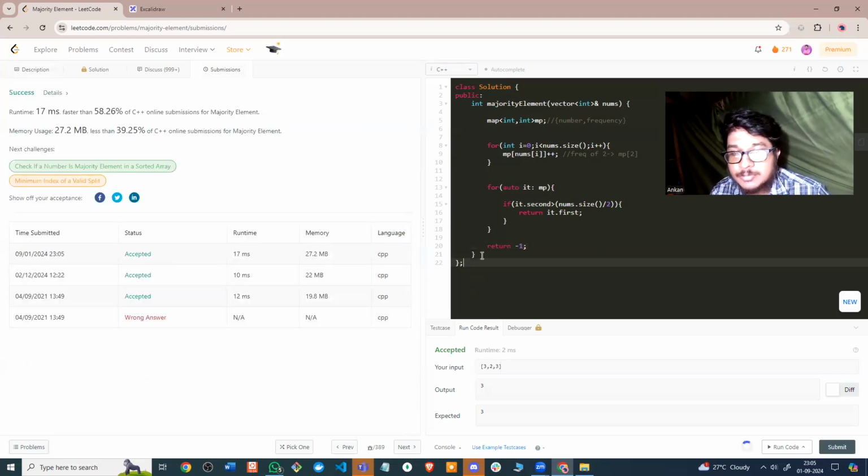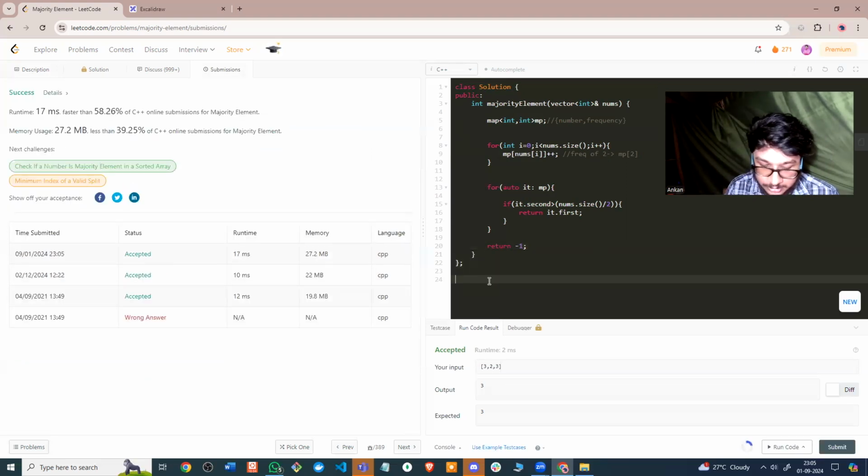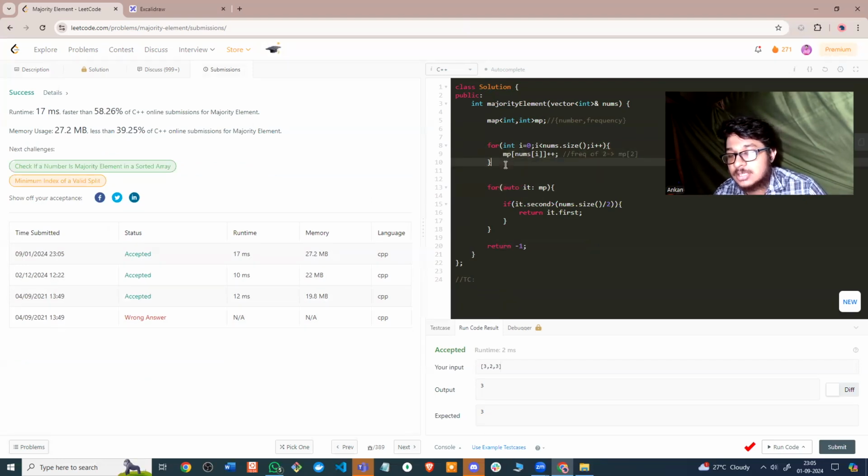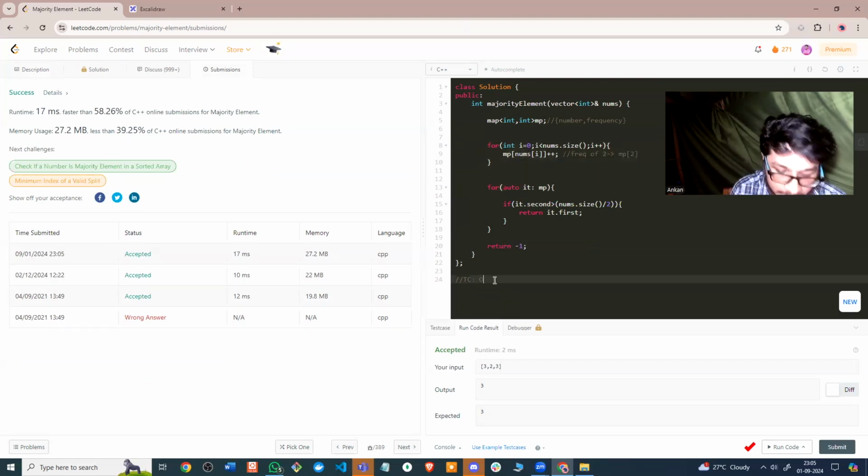So first, tell me what is the time complexity of this approach? We are using an ordered map here. We are looping over, so that is O of n, and insertion might take log of n essentially. So looping over and insertion, it will be O of n log n.